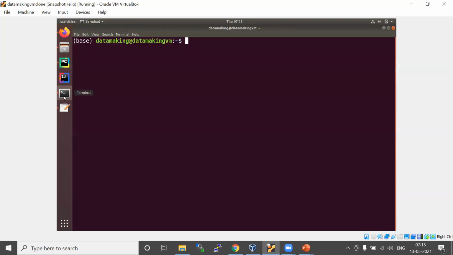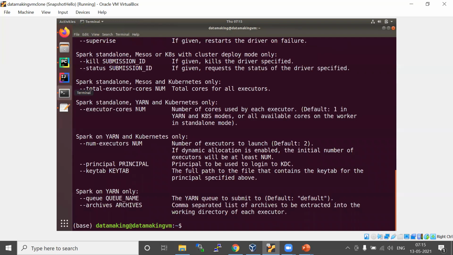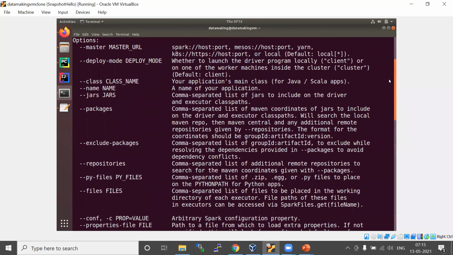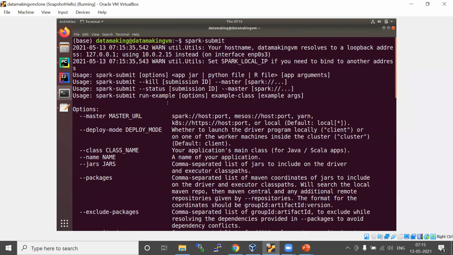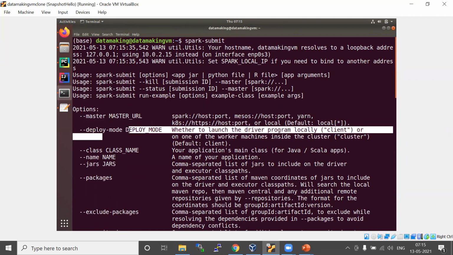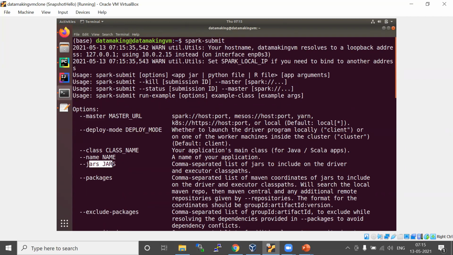So if you go here, spark-submit is a command line utility where you can submit your Spark jobs to the cluster. Same as before, you need to specify your master URL, deployment mode, and your jar. If you want to place any external jars, you need to have a jar. For application name also, you can pass it from here.